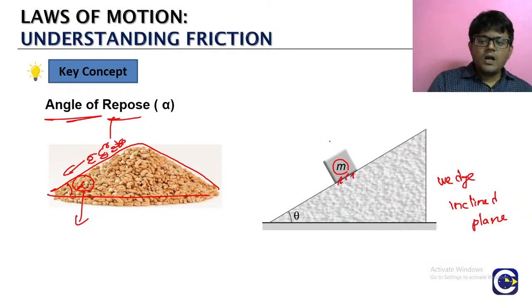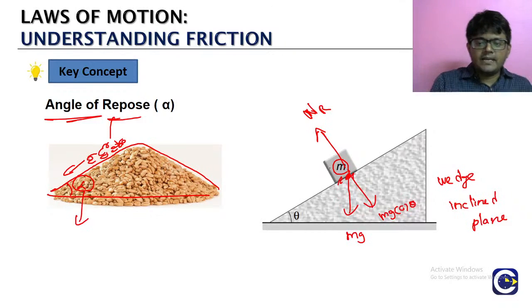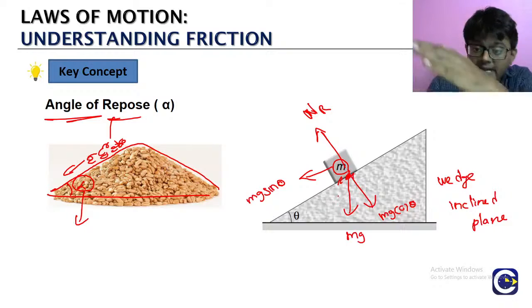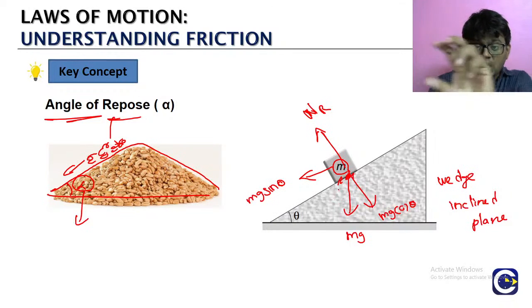On this object there will be a normal reaction. And if we resolve the weight of the object, mg cos theta will be perpendicular to the plane, and mg sin theta will be parallel to the plane, downwards. So the object will have a tendency to go down the plane.